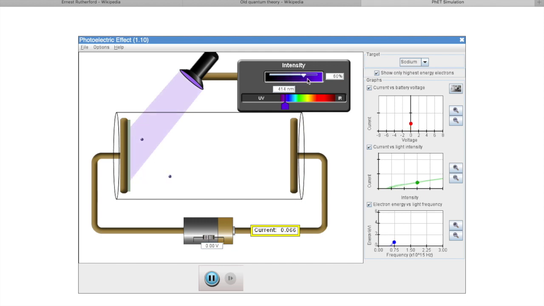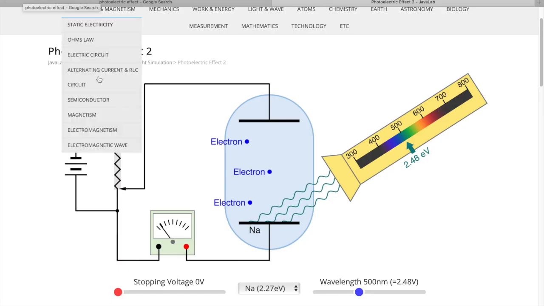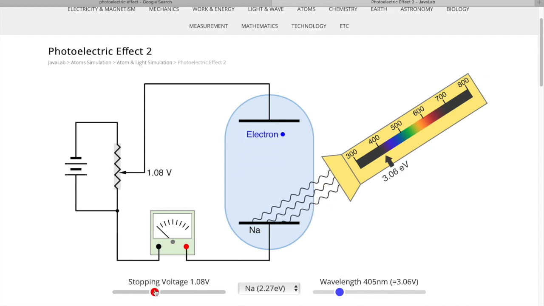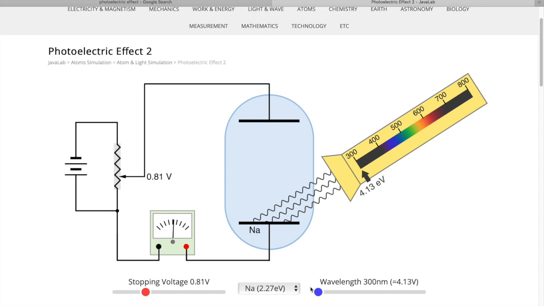Frequency is more than the threshold frequency. Here I vary stopping potential at fixed wavelength. We see if we increase the stopping potential, current value becomes 0. In the second option, we fix the value of stopping voltage, then vary the wavelength. Now I vary the wavelength, then current becomes 0 again.